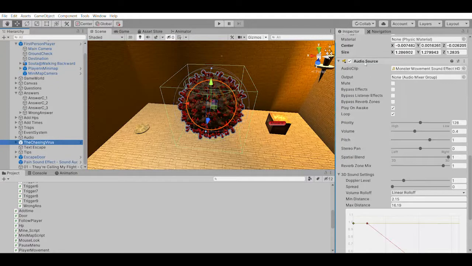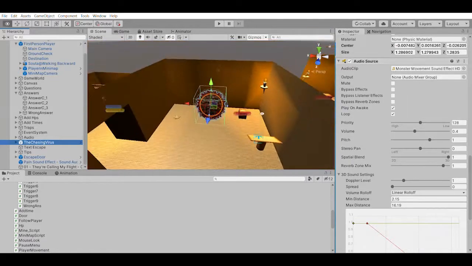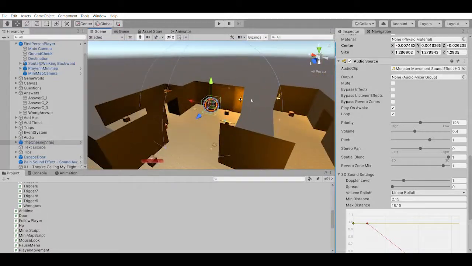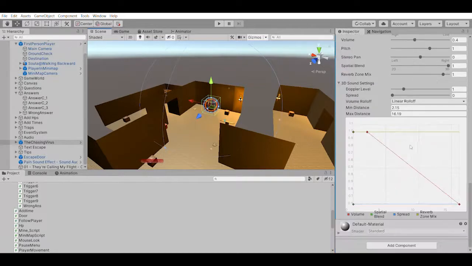After that is audio source, which is a 3D sound. So when the player goes near under this field, that means the sound will play for the player, and the sound will play linearly based on the distance between the wireless and the player. The nearer the distance between the player and the wireless, the higher the sound will be.